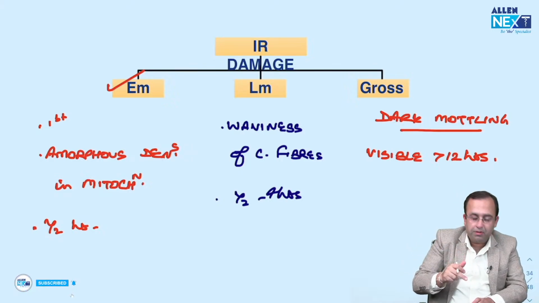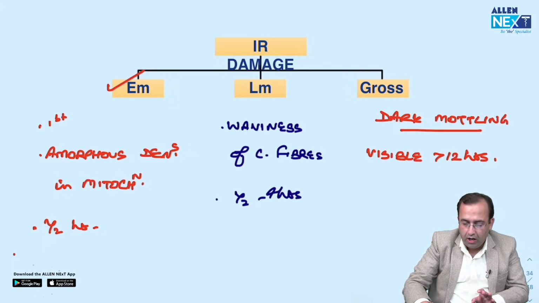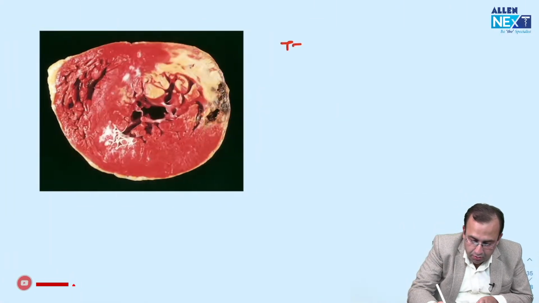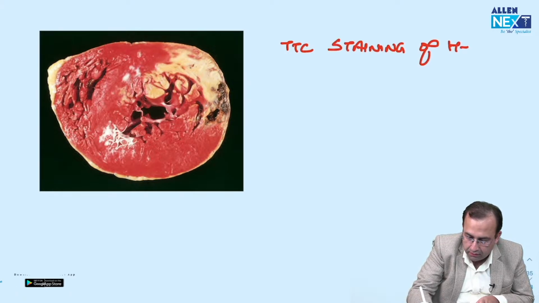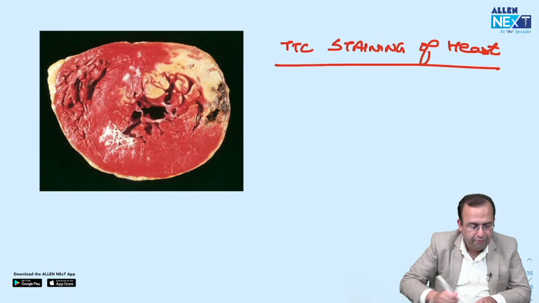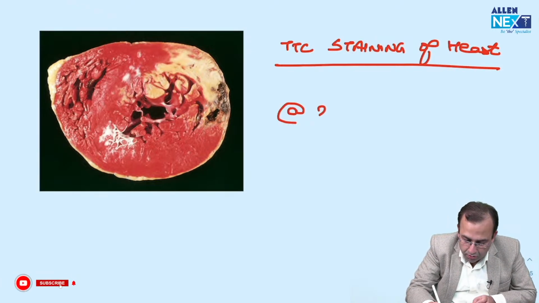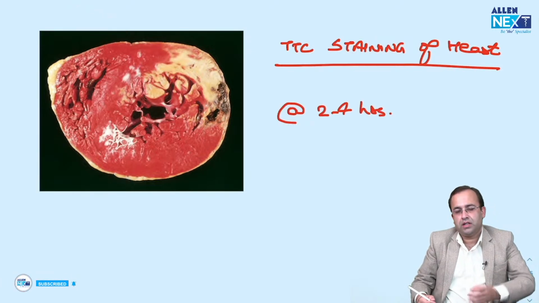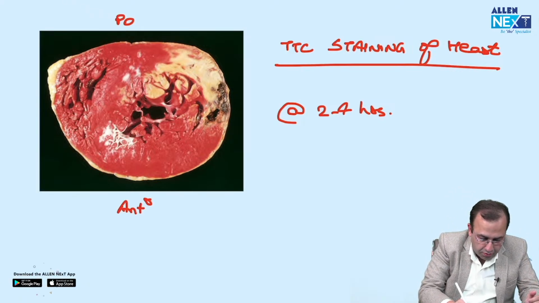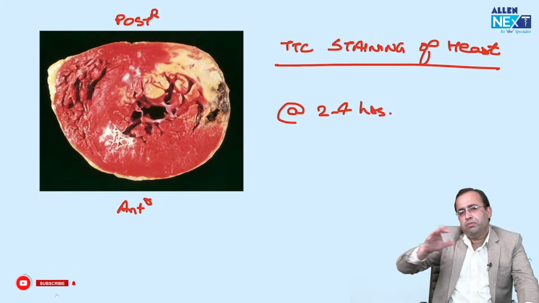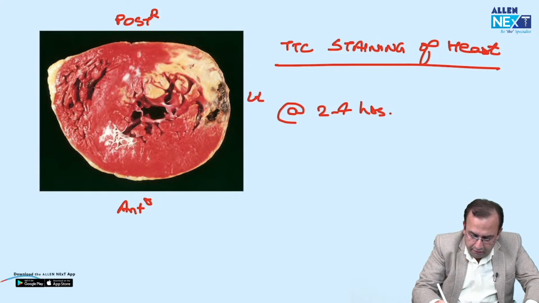So, this time's December FMG question: for early visualization of gross changes, we use TTC staining of the heart. This is a cut section of the heart. We use TTC, triphenyl tetrazolium chloride, staining of the heart, which shows the gross change at 2 to 4 hours. See, anterior, posterior. In pathology, we keep anterior below, posterior on top. Radiology people do it the other way around. They keep spine below, not concerned. Anterior, posterior, this is left, this is right.